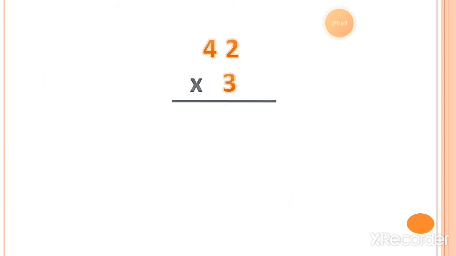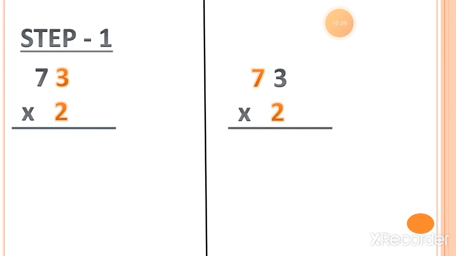We are writing the answer in 2 digits, so you can call it regrouping tens. Now let's do both the steps together so you can easily understand. Here is 3 twos, which is the ones value. So 3 twos is 6 and the tens value is 4. So 3 fours is 12. So the final product is 126. What is the answer? 126. Now the next example for you, students.